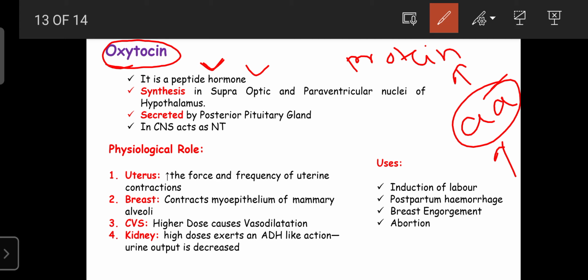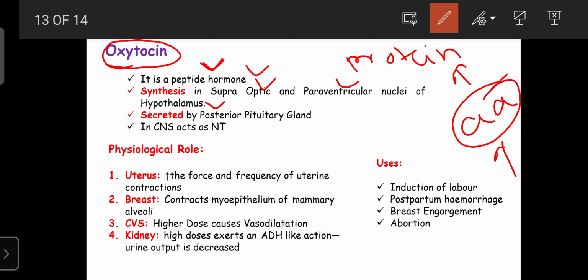Oxytocin plays an important role in causing labor pain and inducing labor by causing contractions of the uterine muscle. Due to contractions of the uterine muscle, only then can labor be induced. Oxytocin is a posterior pituitary hormone, but it is not synthesized in the posterior pituitary gland. It is synthesized in the hypothalamus, in the supraoptic and paraventricular nuclei. Those are involved in the synthesis of oxytocin.